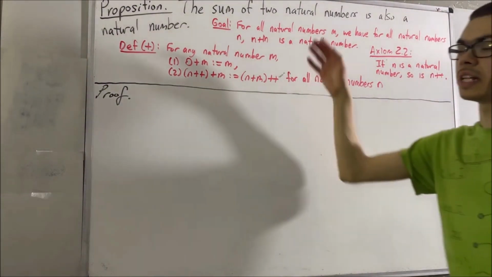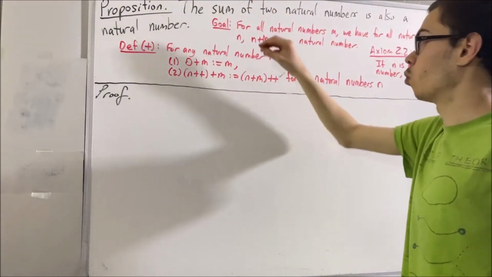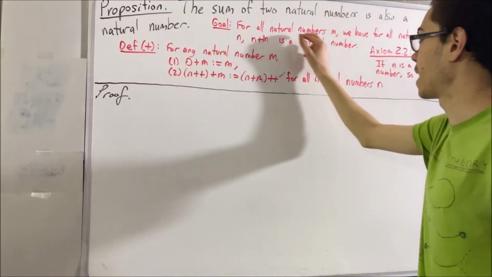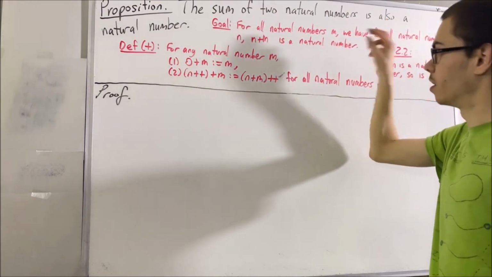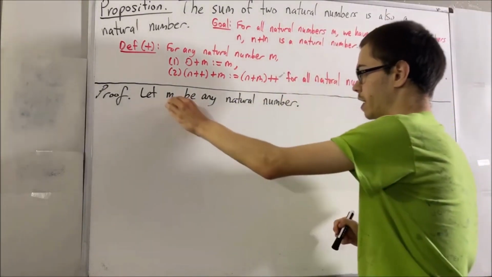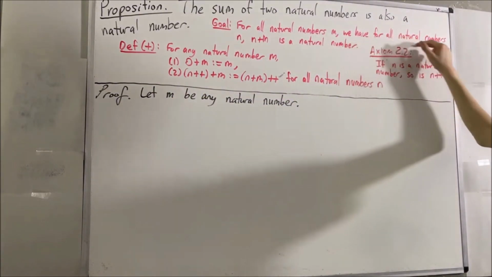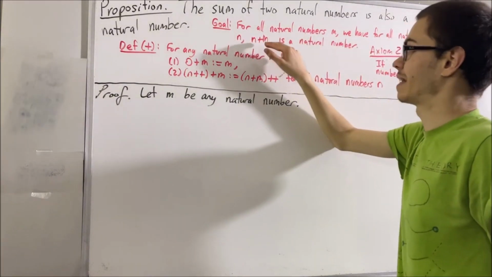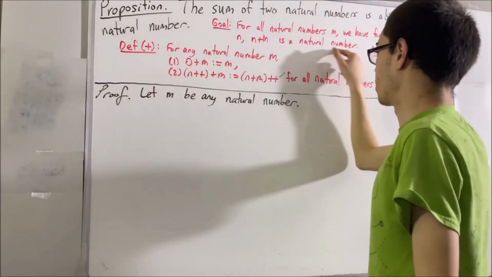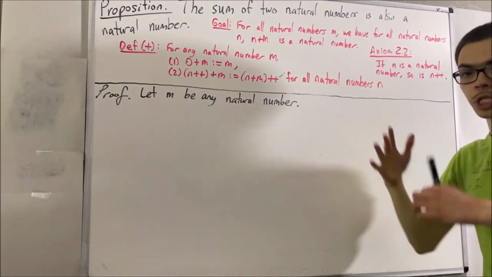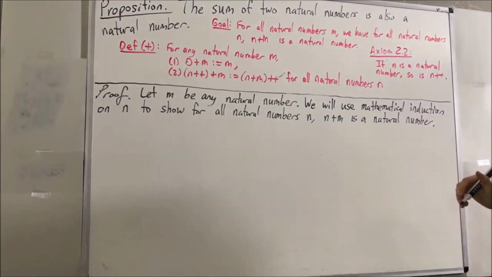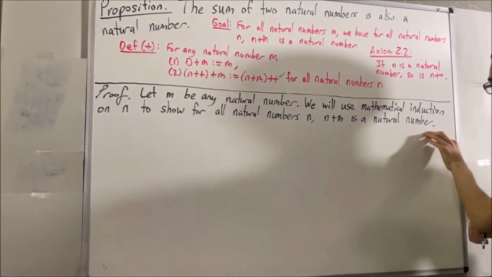Okay, so now let's get into proving the proposition, which means we're going to be proving this statement. And we're trying to prove a statement about every natural number. So give me an arbitrary natural number. I'll call it m. And with this arbitrary natural number m, our goal is to prove for all natural numbers n, n plus m is a natural number. And since we're trying to prove a statement about all natural numbers, we can use induction. So really, we're proving this statement by mathematical induction.